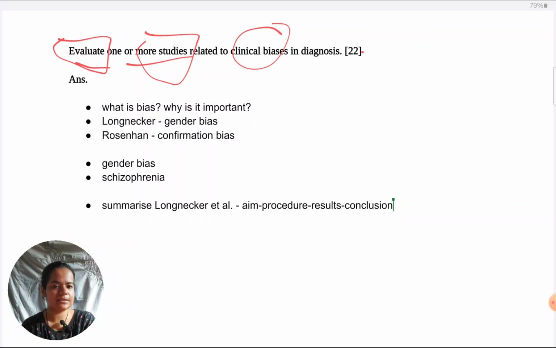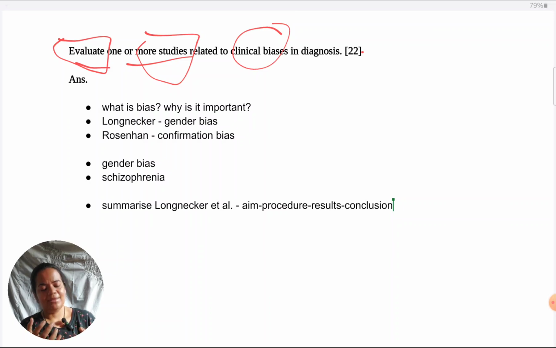And in fact, even in describe a study SAQs, which come in paper 1, there is no requirement that you give very explicit details about the study. So don't worry about those things. When you're summarizing, just make sure you're clear on all the sections. Aim, procedure, everything should be clearly understood. Doesn't matter that you're not able to give very exact details.